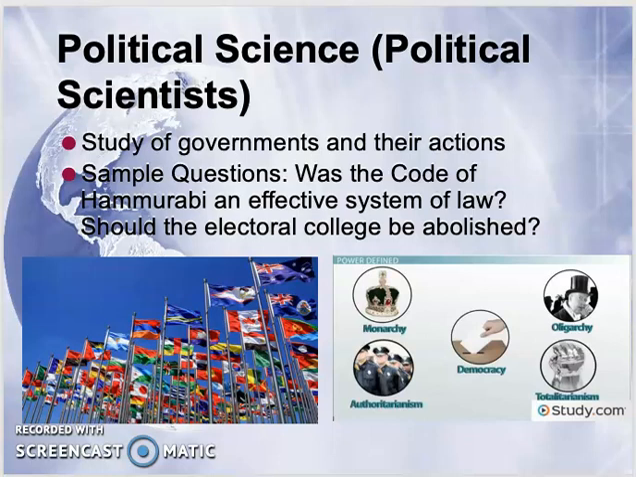Political scientists can study all types of governments, not just the one in which they live. It could be from other countries and civilizations. Of course, it could also be from the past as well as the present.